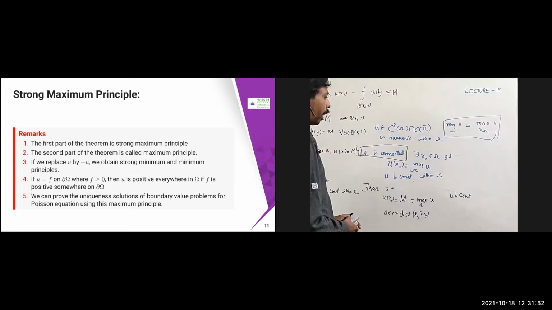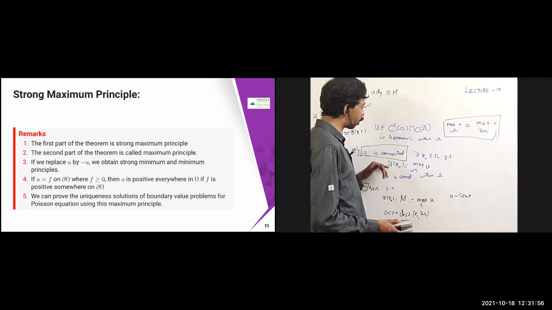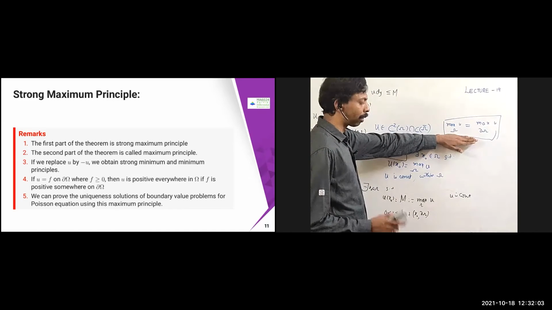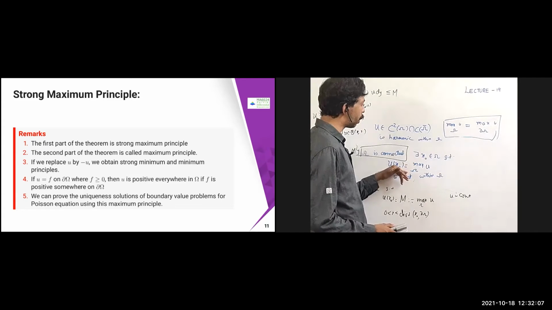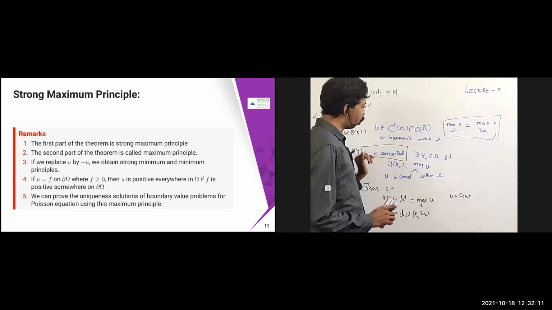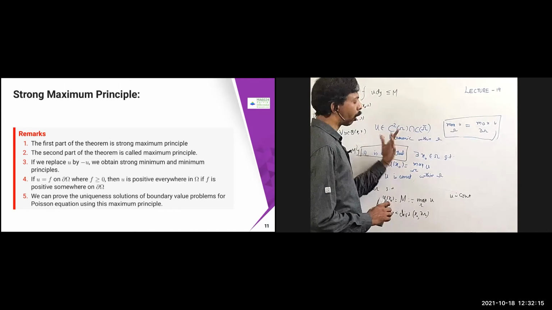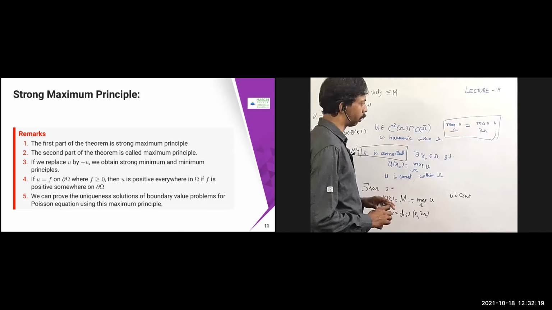So what is it saying is that the first part of the theorem is called the strong maximum principle. The second part of the theorem is about the maximum principle. This is the strong maximum principle, and this is the maximum principle. If you replace u by minus u, wherever I have u, then you are going to get the strong minimum principle.